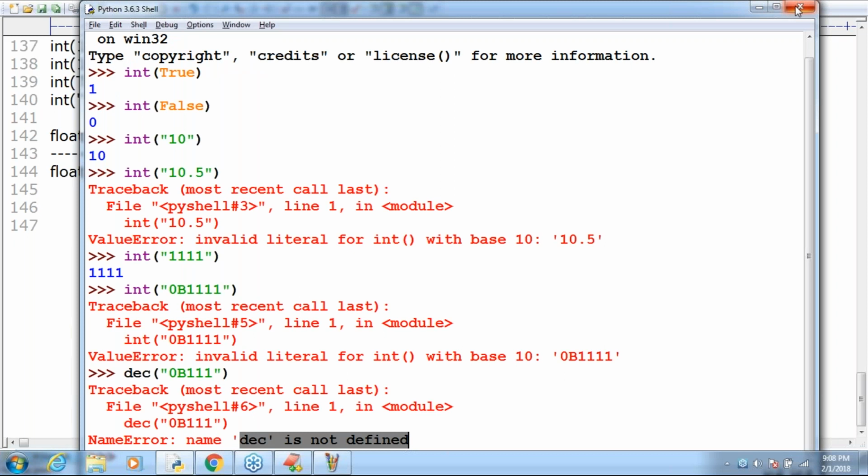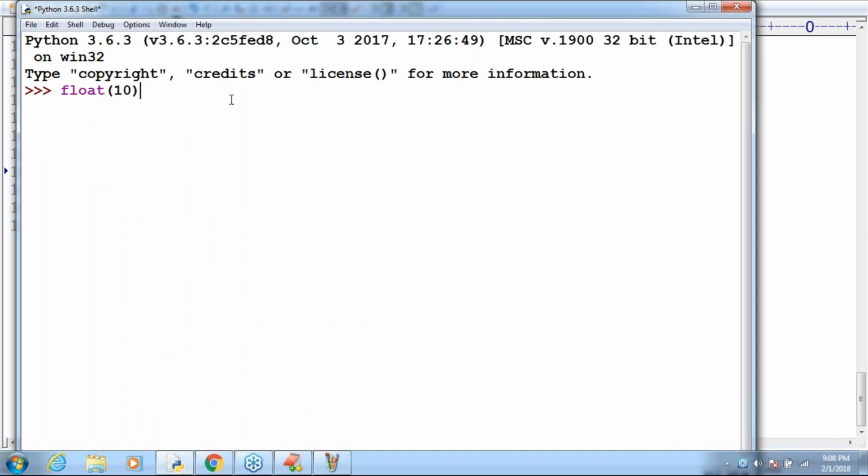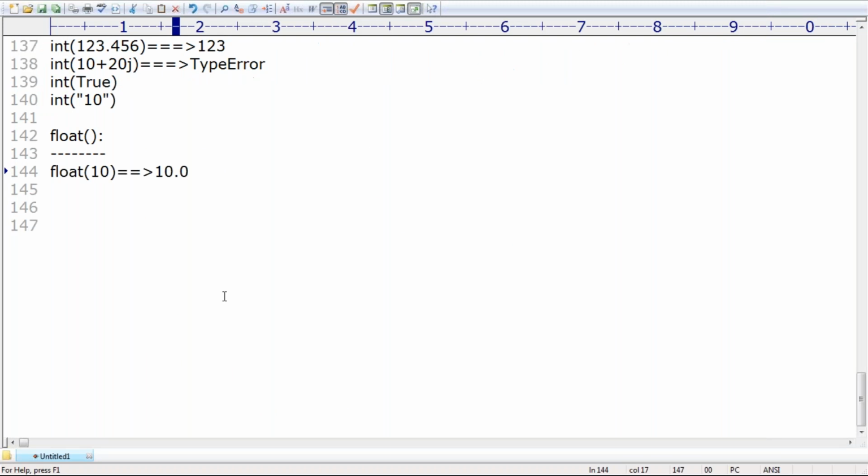10.0 is the answer we are going to get by default. Just observe that. Float of 10 gives 10.0, very innocently. First one. Next, float of 10 plus 20j. What will happen? Can you spell out what is the value?